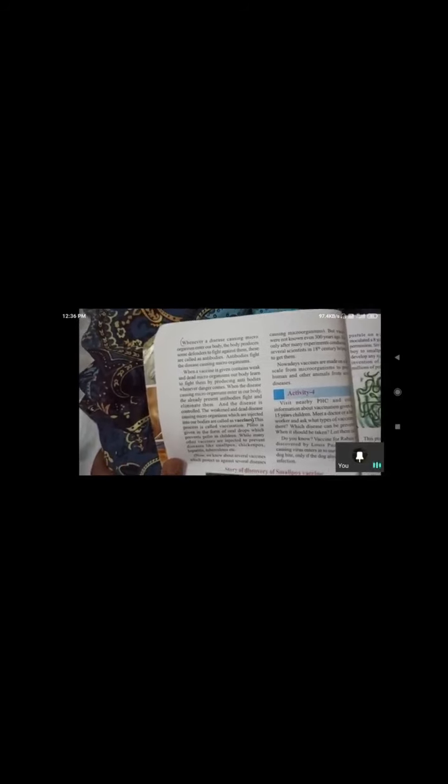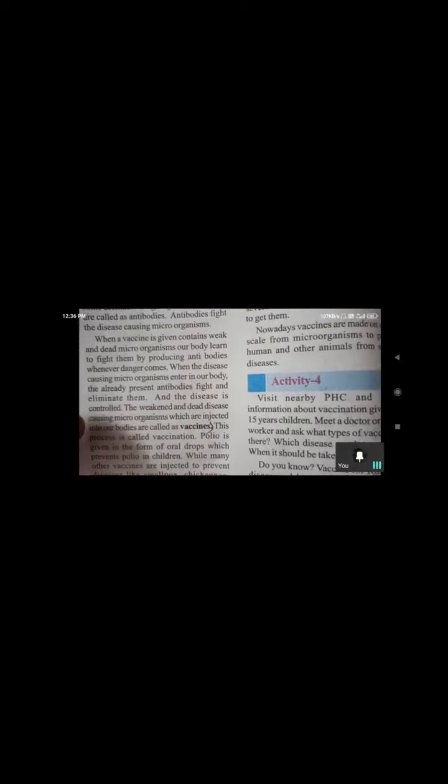When a vaccine is given, it contains weak and dead microorganisms. So vaccine means weak and dead microorganisms put into our body. They will inject weak and dead microorganisms into our body. So when the disease causing microorganisms enter, these take action like antibodies. They will activate at that time.